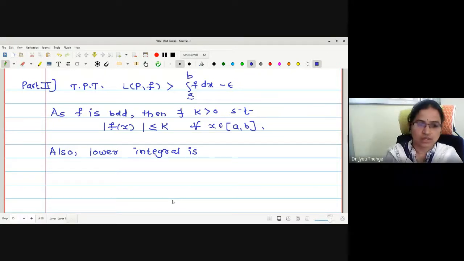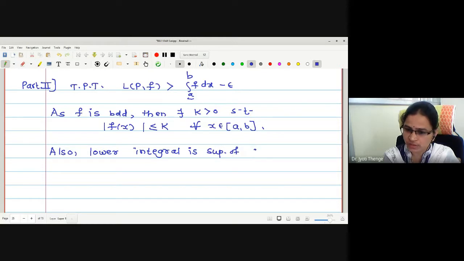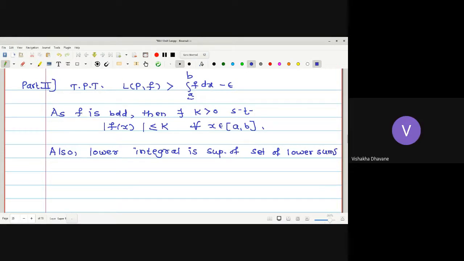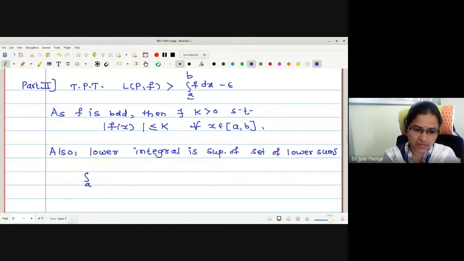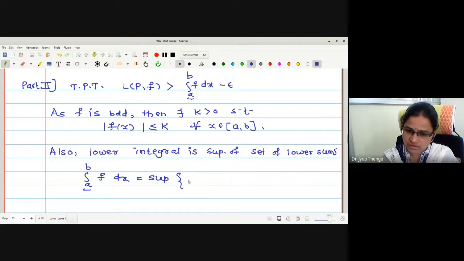The lower integral, lower bar from a to b of f dx, is the supremum of the set of lower sums L(P,f).